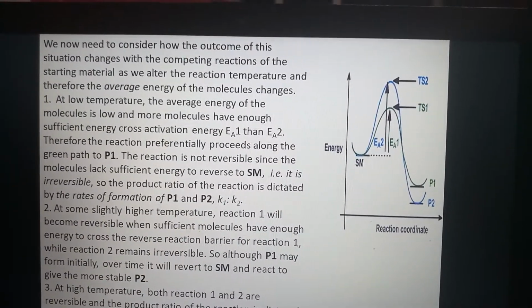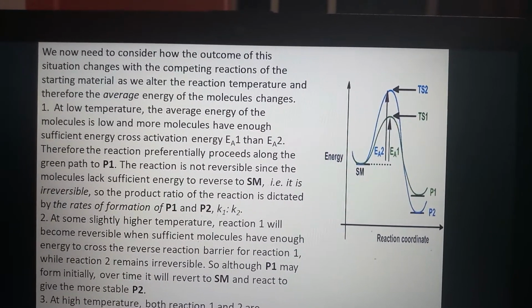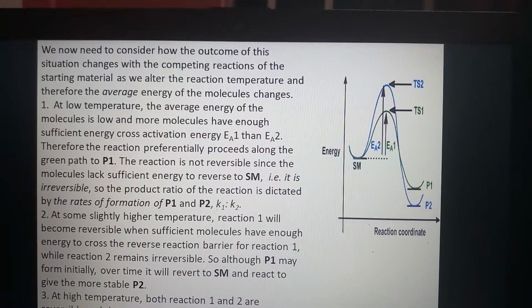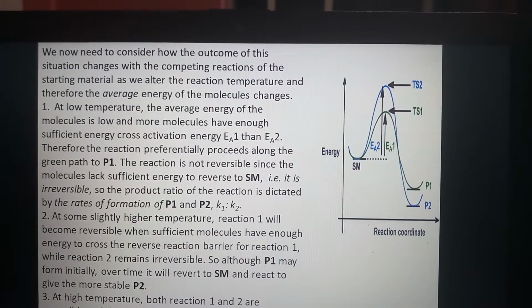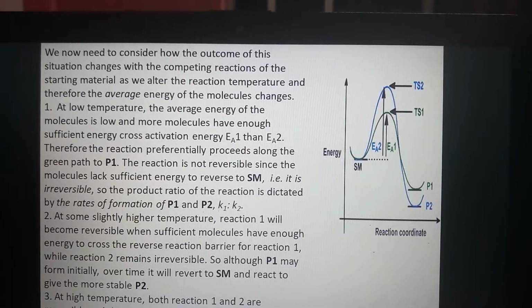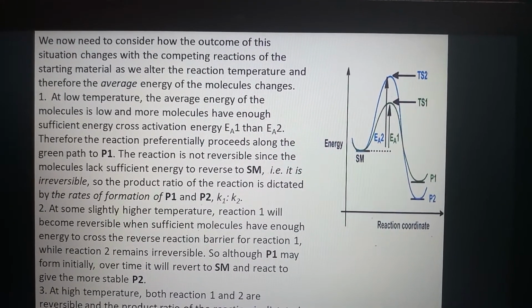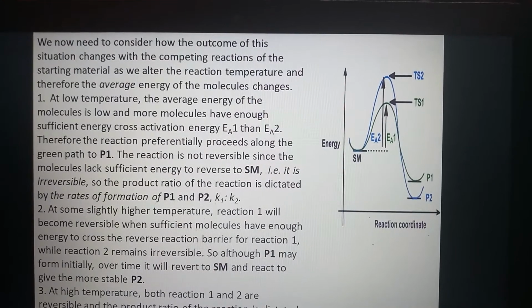Now, we need to consider how the outcome of this situation changes with the competing reactions of the starting material as we alter the reaction temperature, and therefore the average energy of the molecules changes.